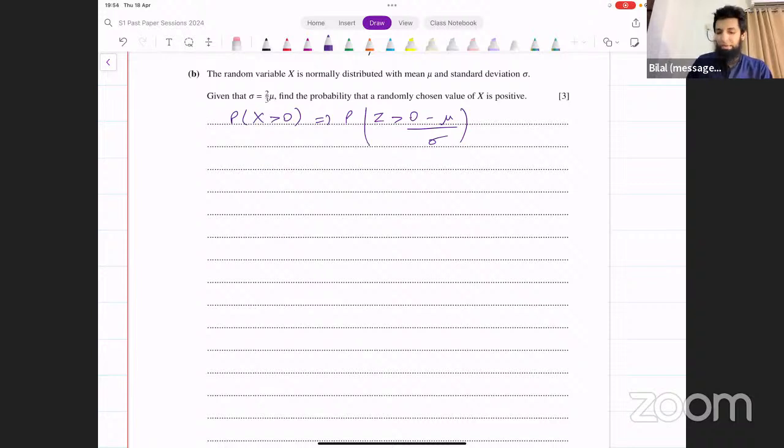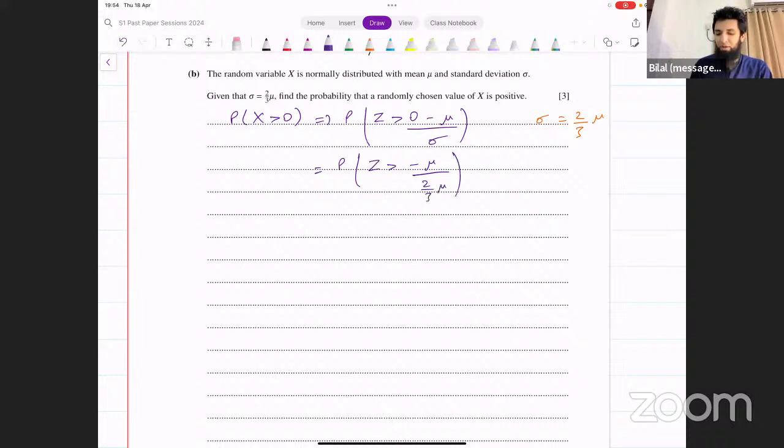All right. Now we have probability of Z greater than minus mu over sigma. Now both of them are unknown. However, they have given that sigma equals 2 over 3 times mu. So in place of sigma, what we can do is we can input 2 over 3 times mu.